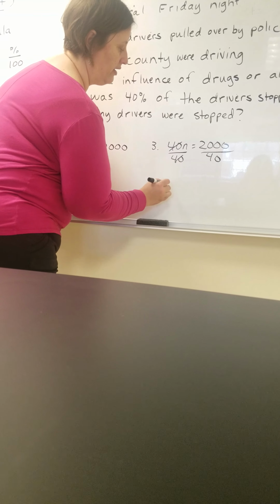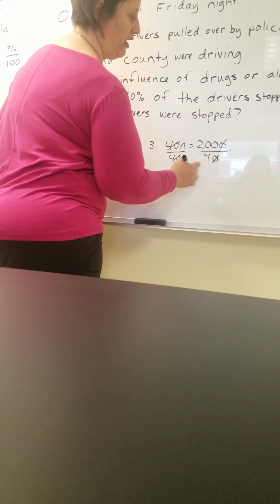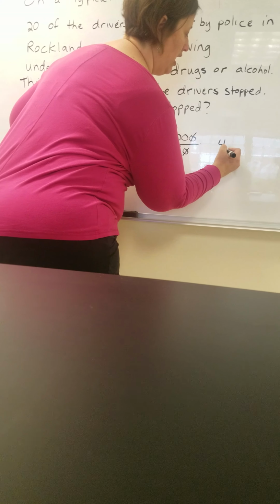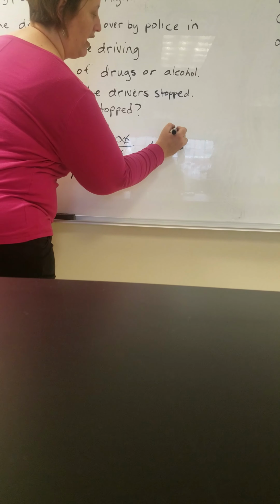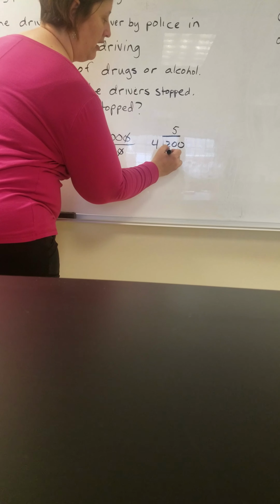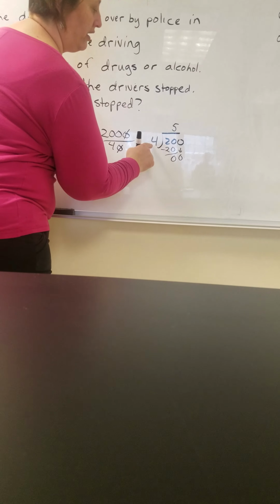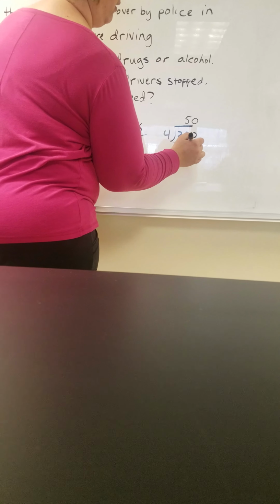So these will cancel out and n equals, well, let's cross off a 0 here and a 0 here. And we want to figure out how many times 4 goes into 200. So 4 goes into 20 5 times. Nothing left over. Bring down a 0. 4 goes into 0 0 times.